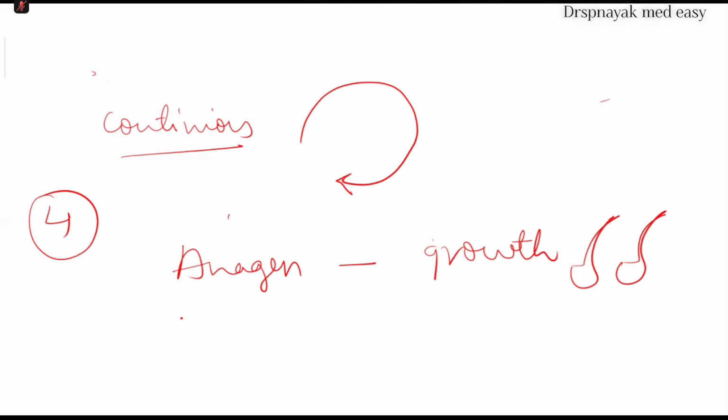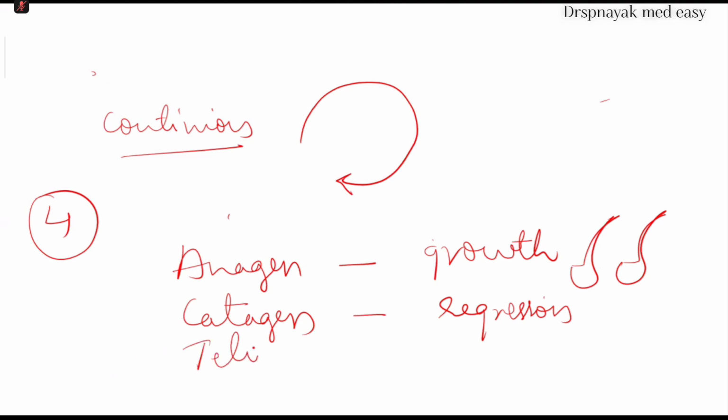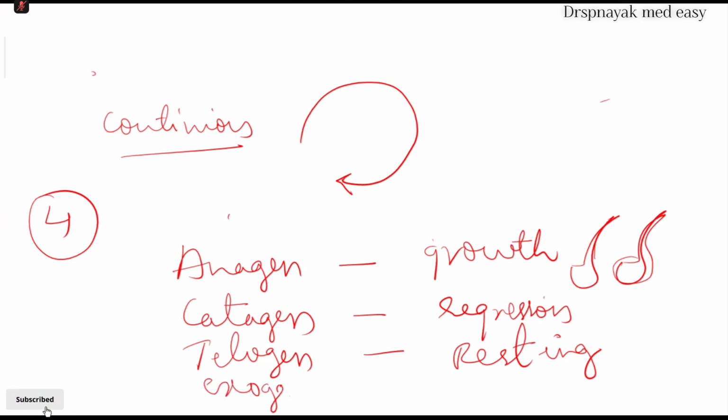And second is the catagen phase. This phase is called the regression phase. Once the hair grows, it will stop its growth. This is called the regression phase. And the third one is the telogen phase. In this phase, the hairs will rest. It's called the resting phase. The already grown hairs will be at resting position and will not grow further. And the fourth phase is called the exogen phase. In this phase, the hairs will shed off.